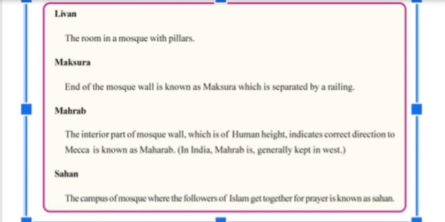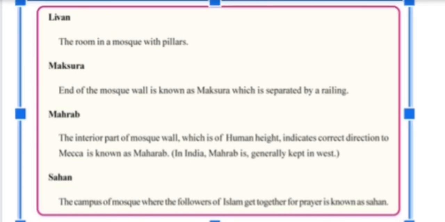Mehrab. This is the main part of the mosque where the people enter. It is of human height, and it is in the correct direction of Mecca. That is how the Qibla was there. In the same direction the Mecca is there. And in India, it is generally in the western part, because Mecca is in the west of India.